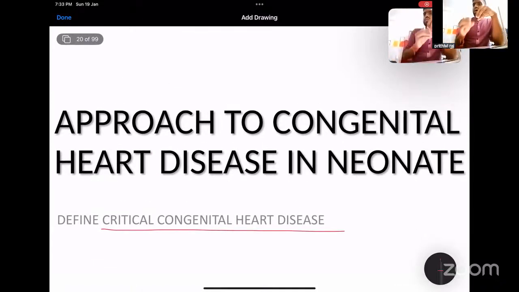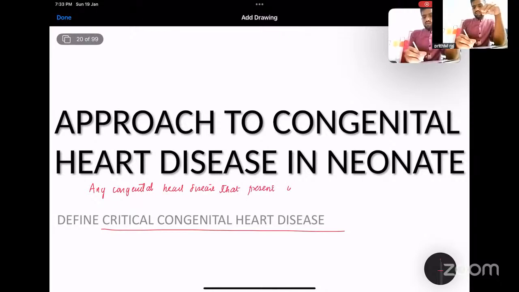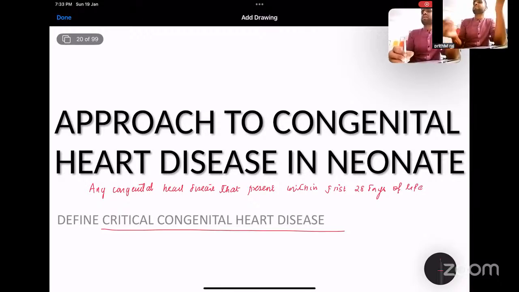Any congenital heart disease that presents within 24 hours, or as per the textbook within the first 28 days of life. But most of the severe congenital heart disease may present within 24 to 48 hours of life.